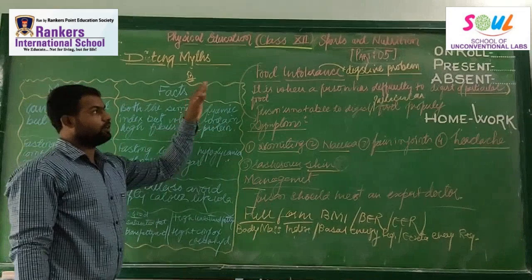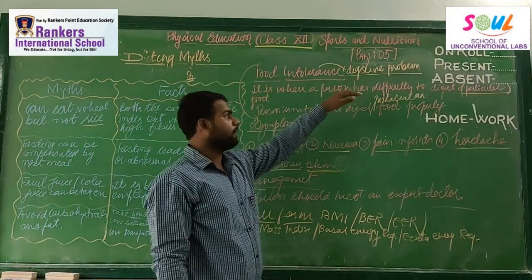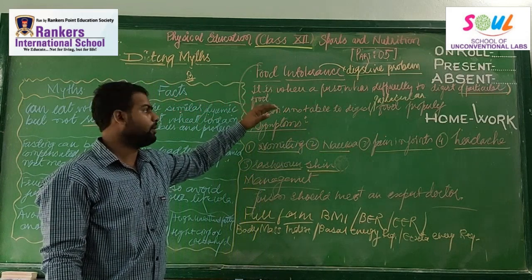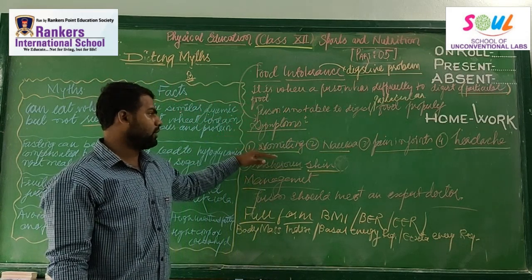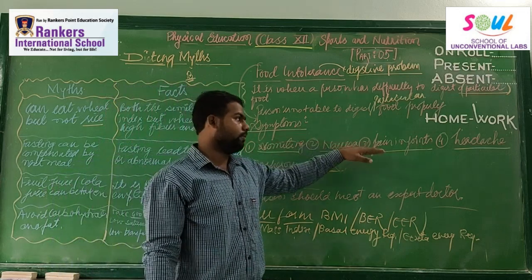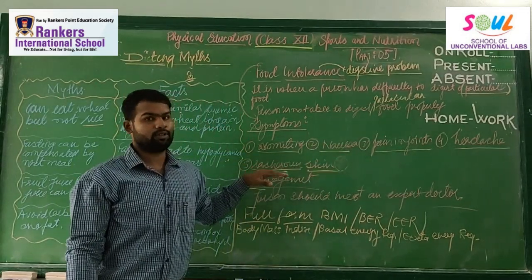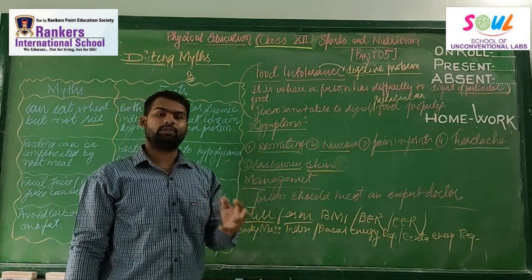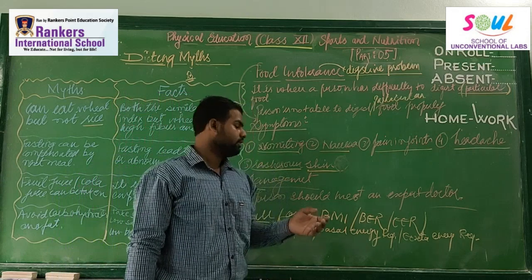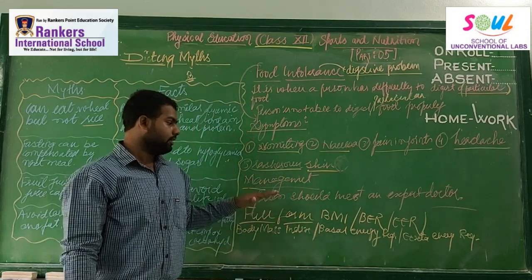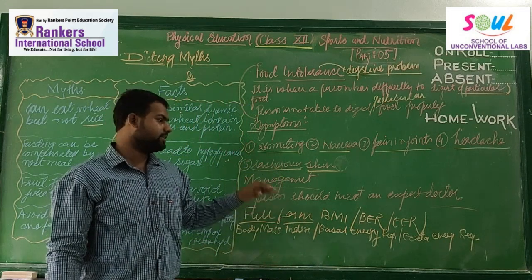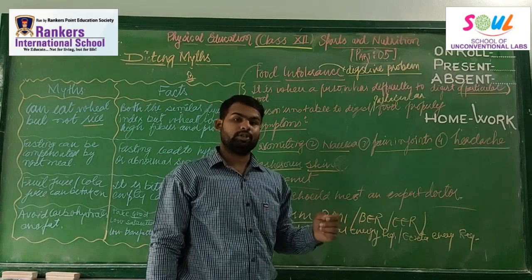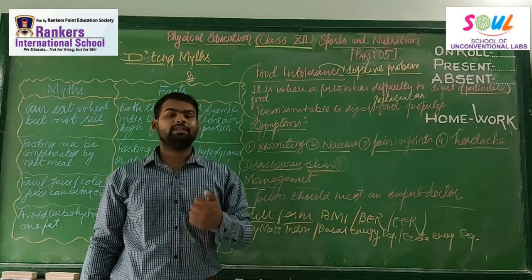Food intolerance: what is food intolerance? It is a digestive problem. It is a problem when a person is not able to digest a particular food. Next is symptoms: vomiting, nausea, joint pain, headache, a lot of skin rashes, etc. What is the management? A person should meet an expert doctor for the treatment, so that you can know what the allergy is. The three full forms you are going to learn are BMI, body mass index, EER, extra energy requirement, and BER, basal energy requirement.